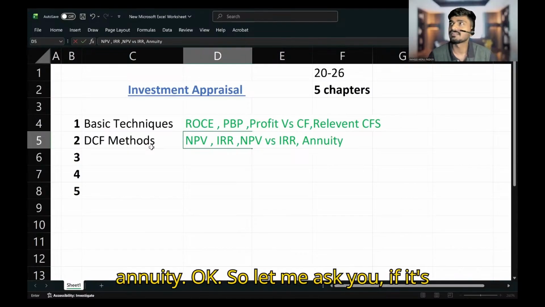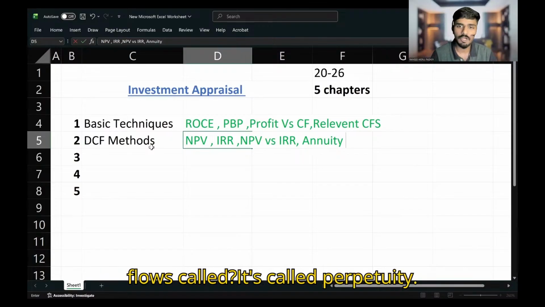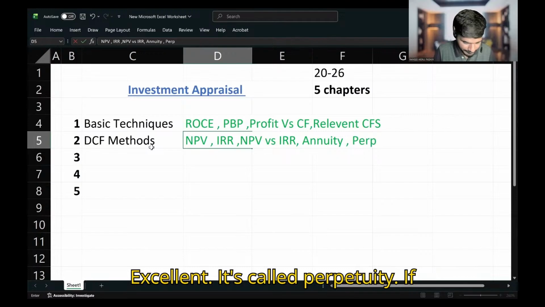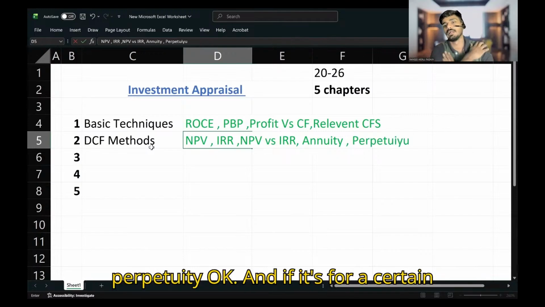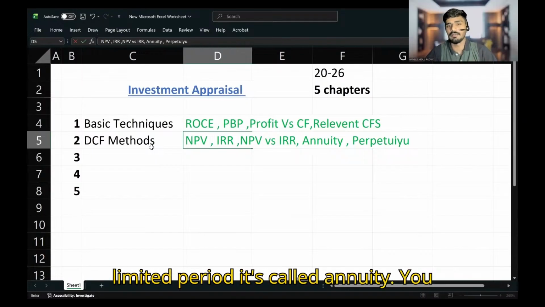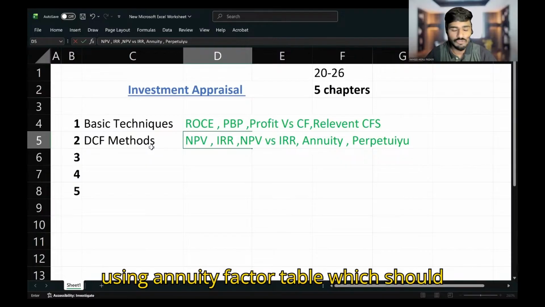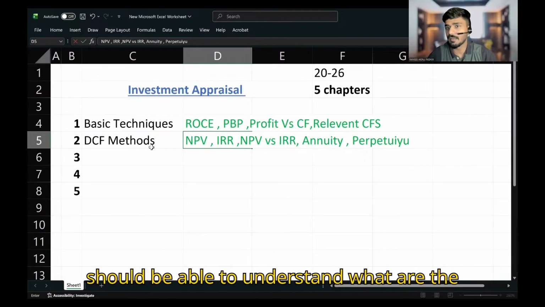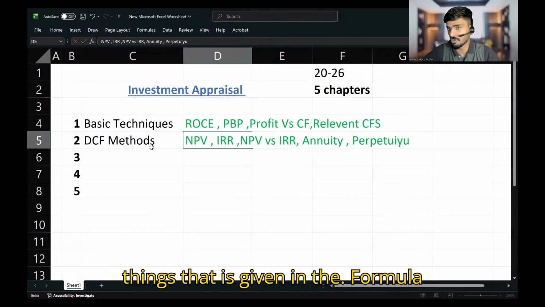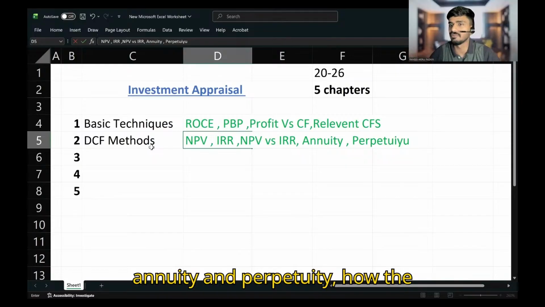If it's for an infinite period, what should the cash flows be called? It's called perpetuity. And if it's for a certain limited period, it's called annuity. You need to learn how to calculate annuity by using the annuity factor table, which should be given in your formula sheet. You should understand the difference between annuity and perpetuity and how the calculation will differ.